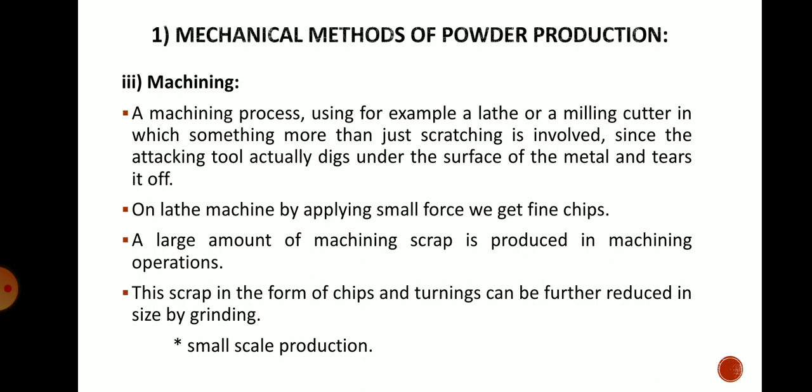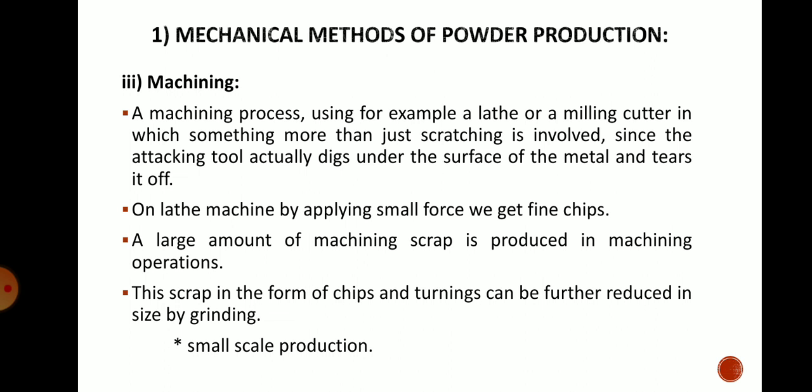Third, the machining method. The machining process, for example a lathe or a milling cutter, involves something more than just scratching, since the tool actually digs under the surface of the metal and tears it off. So in the milling or lathe machining process, you are removing some material from the softer component by a harder tool, and this can form powder also in the milling operation.